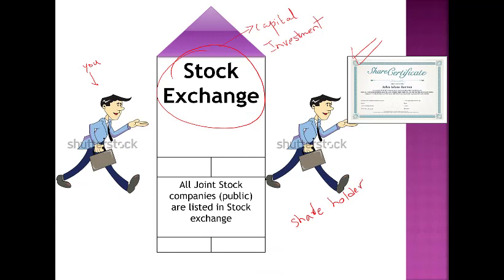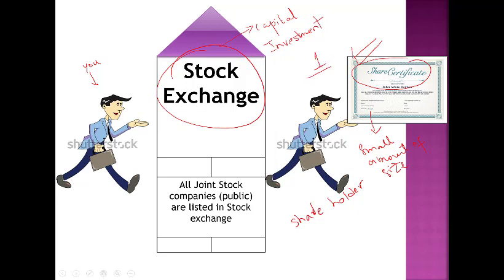This person becomes a shareholder and these shares are of small size. So anyone can easily buy shares of any joint stock company from a stock exchange because these shares are of very small amount. It means investing in a company is easy. Why is it easy? Because these share certificates are of small amount. If you want to make a huge, bulky investment, then buy more shares. But one share is of a small amount.